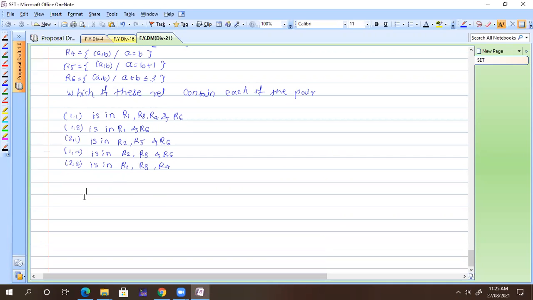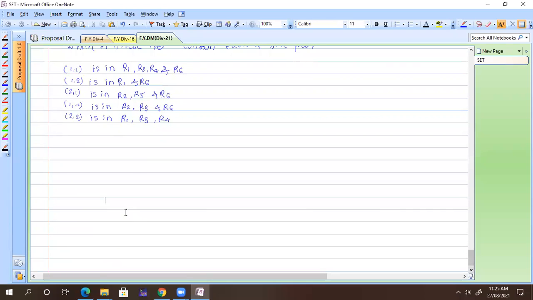Okay. So now the next definition we are going to take. What is domain and range in a relation? Okay. So write down a definition of domain and range.